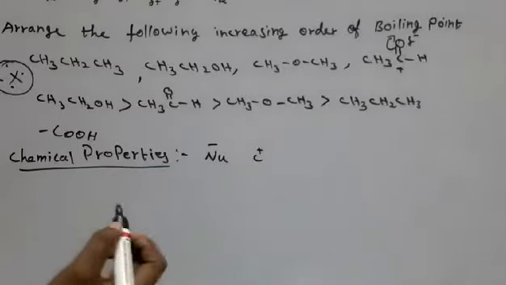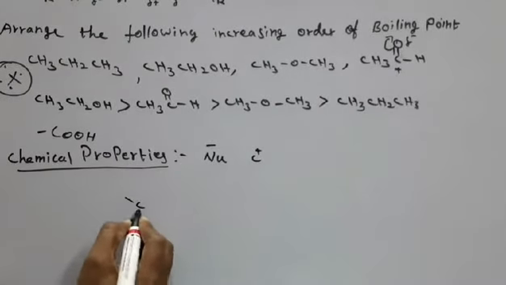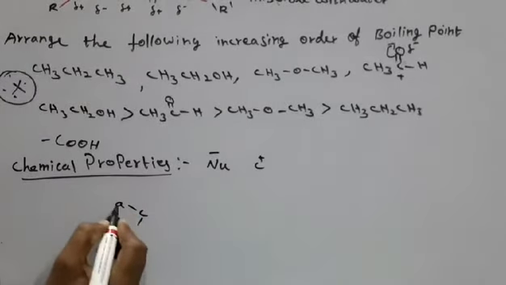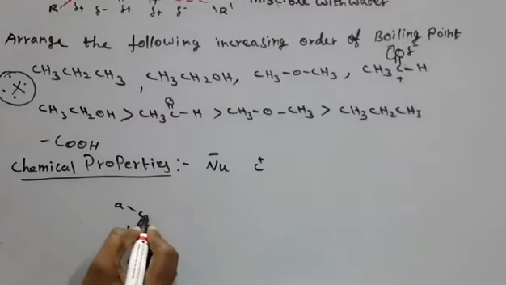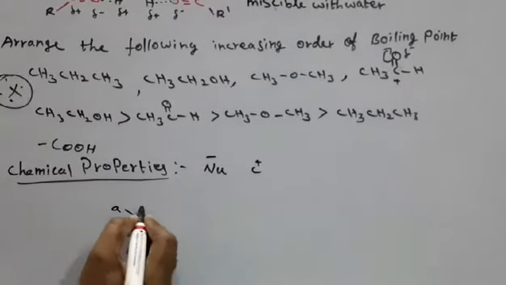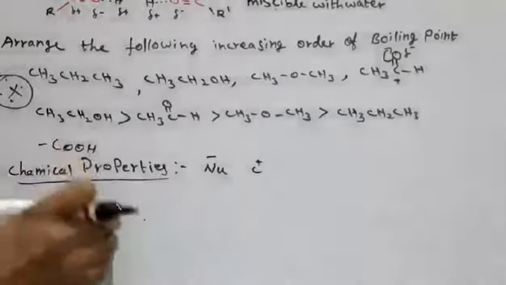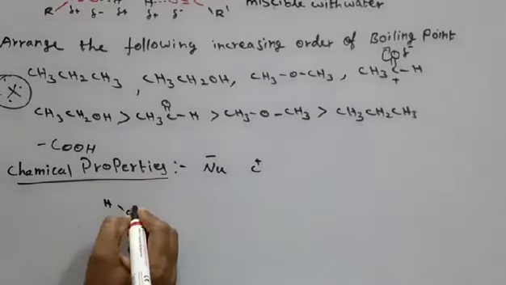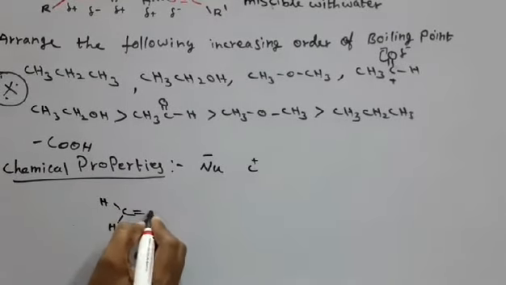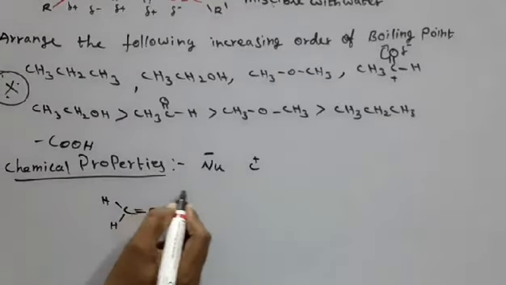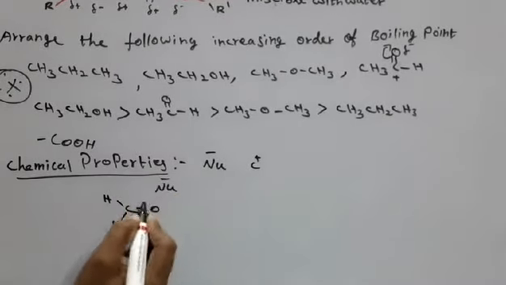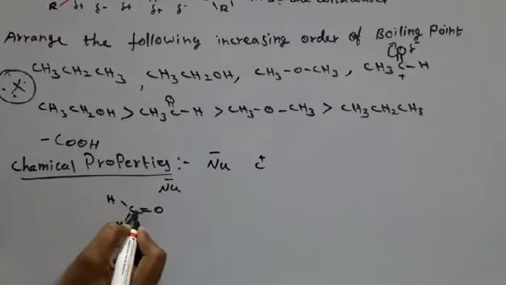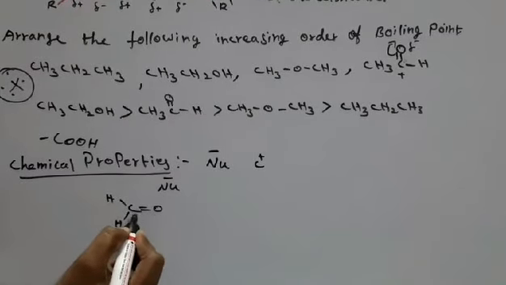Here, suppose this is an aldehyde: H, C double bond O. This is the nucleophile. This nucleophile attacks the electrophilic carbon atom of the polar carbonyl carbon.